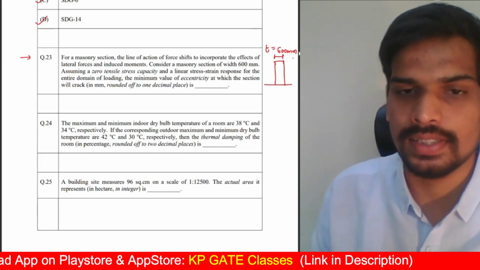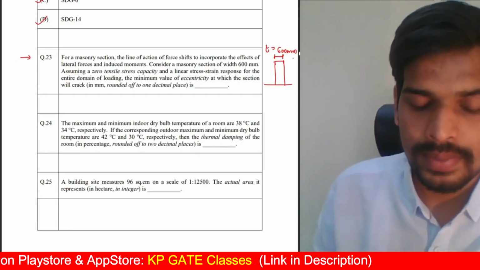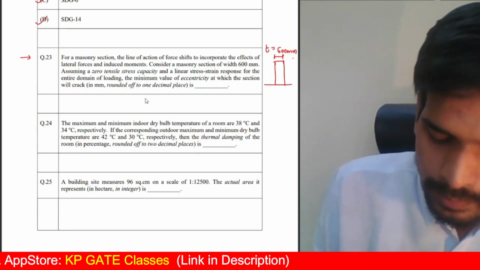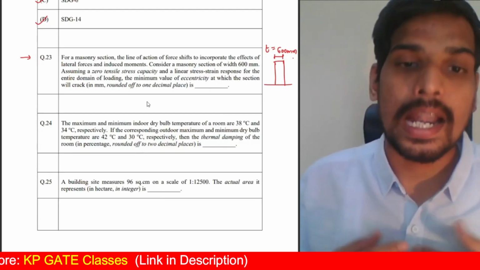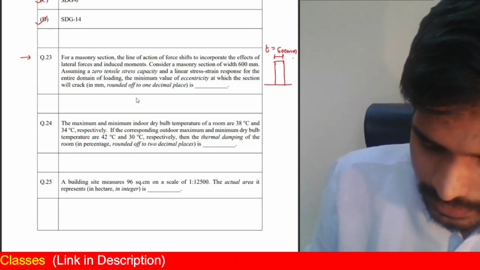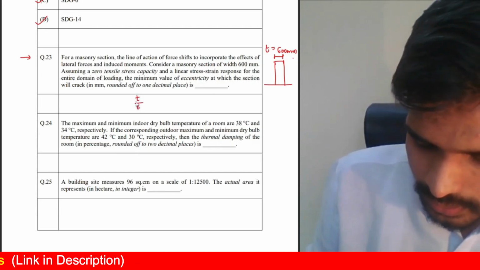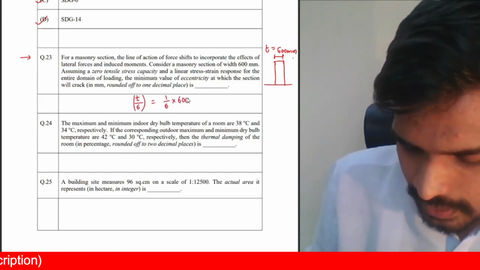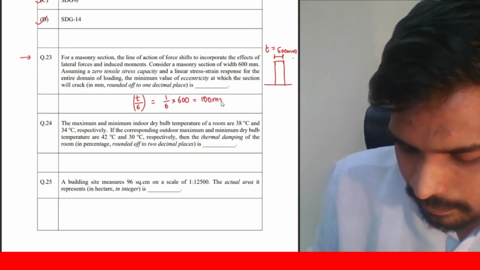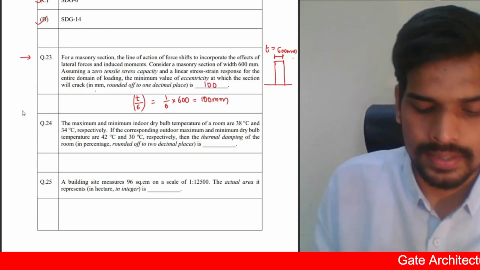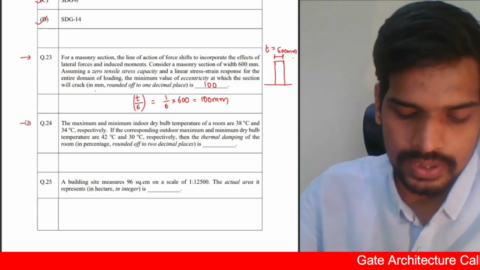600 mm is the thickness. This is a direct standard for masonry. The minimum value of eccentricity at which the section will crack is given as 1/6 of the thickness. So it is thickness upon 6. So that is basically 1/6 of 600. The answer is 100 mm. This particular numerical answer question, in mm, the answer is 100. Next numerical answer type question.